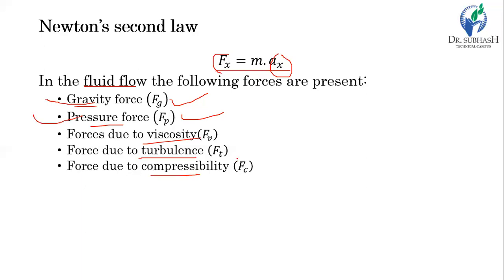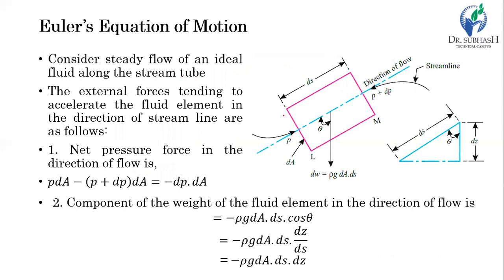So let's start and try to derive the Euler's equation of motion. For that, let's consider a very small volume with length L, and the cross-sectional area is, let's suppose a very small area, so we just call it dA. And this is the direction of flow, and you can say this is the streamline in this direction.